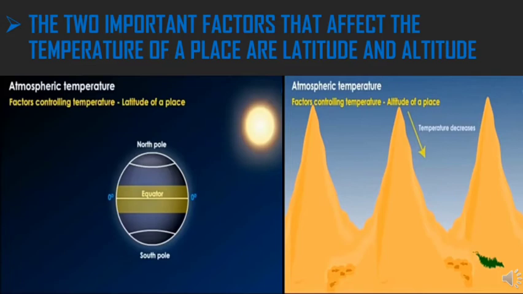Due to the curvature of the earth, the amount of solar energy received varies according to latitude. As a result, air temperature generally decreases from the equator towards the poles. As one goes from the surface of the earth to higher altitudes, the atmosphere becomes less dense and temperature decreases.